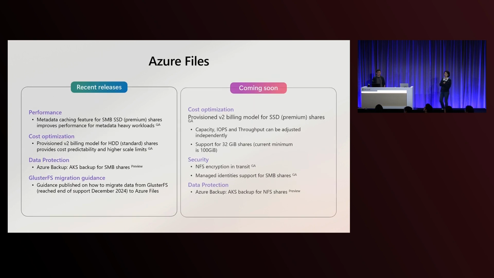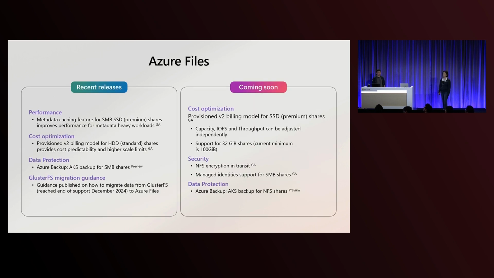All right, let's move to talk about files. From files, one of the key enhancements we recently made is definitely the metadata caching improvement. Like what was mentioned just now, when you have persistent volumes on a share and then you have multiple files in that, for workloads like CI/CD and also even WordPress, you have a lot of small files.